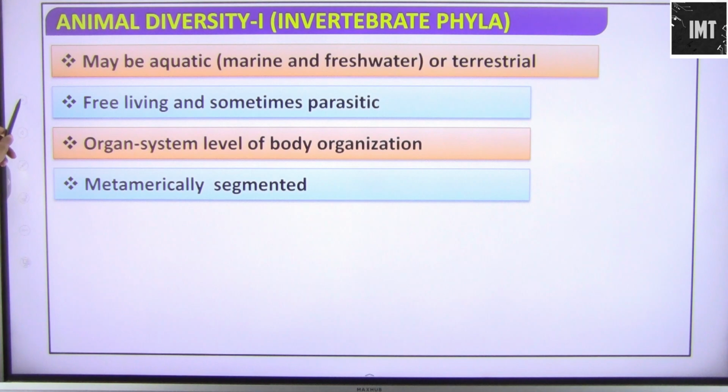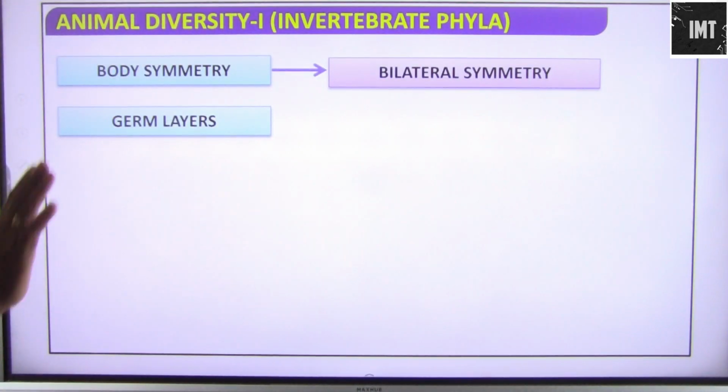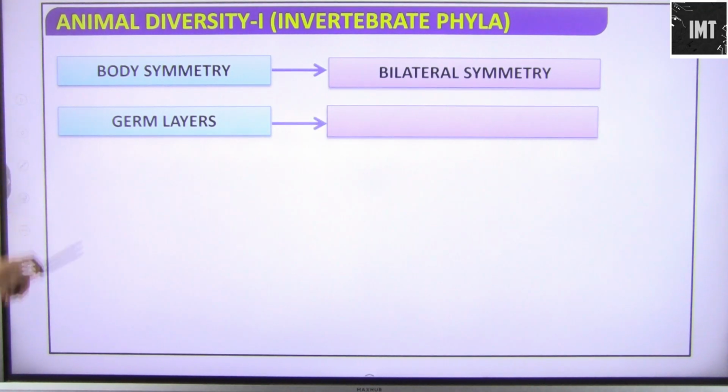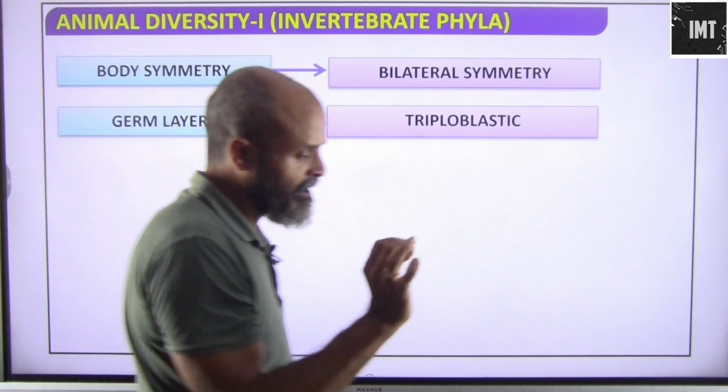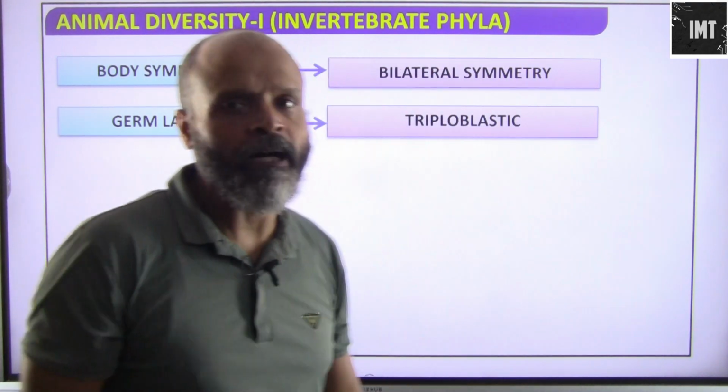So they are metamerically segmented. Externally there is segmentation. Body symmetry: bilateral symmetry exists. You can actually divide them into two equal halves. The germ layers: they are triploblastic, meaning that all three germ layers, that is ectoderm, endoderm and mesoderm, are present.